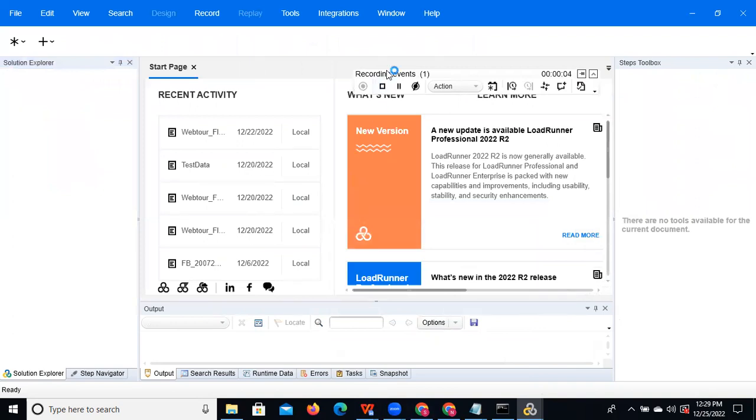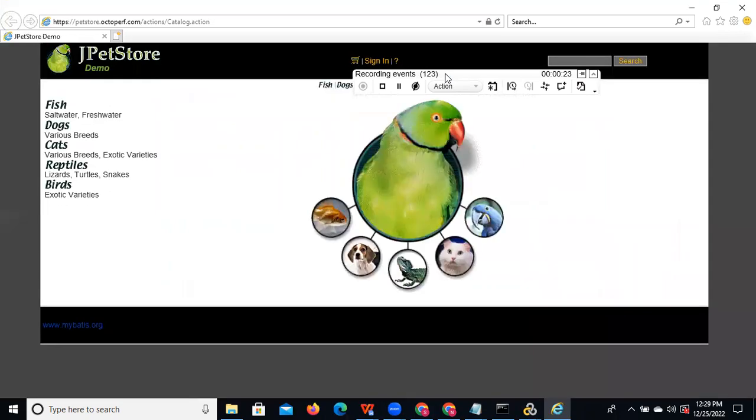So now you can observe recording events. It means your script recording has started. Now you can observe the browser is open. I didn't open anything manually. The tool itself automatically opened IE, because I selected Internet Explorer, so that is why it opened as IE only. You can observe it is open. See, so launch is completed.